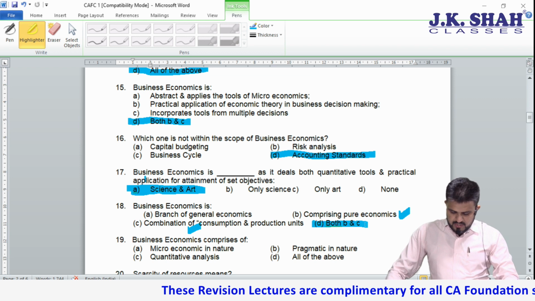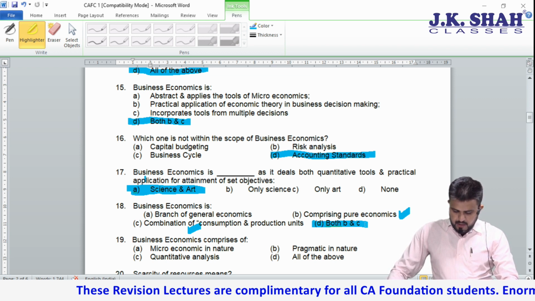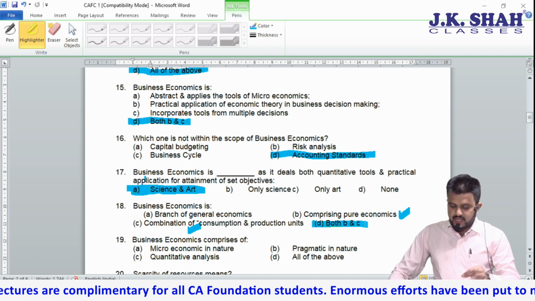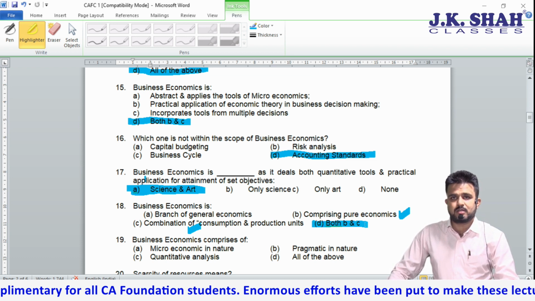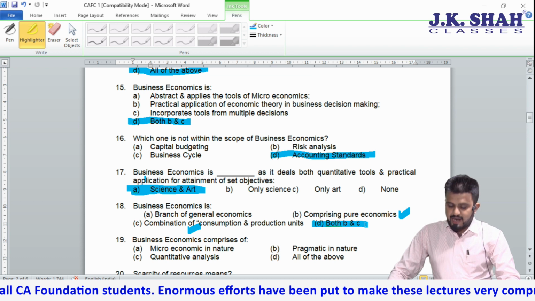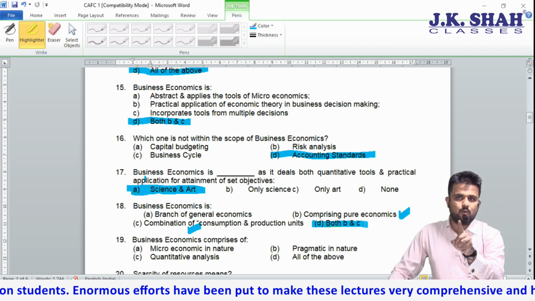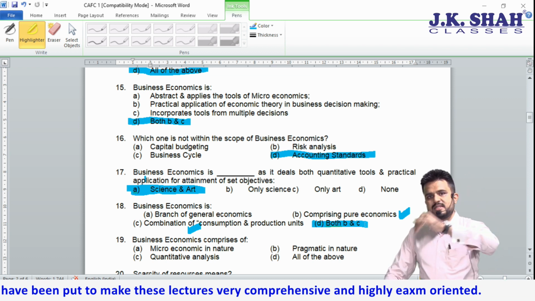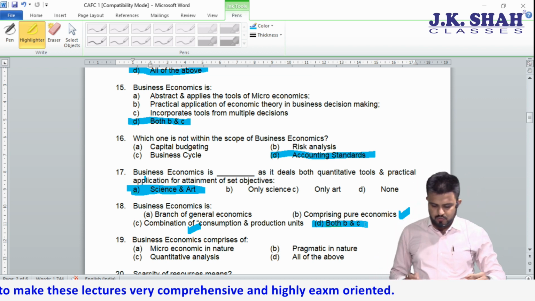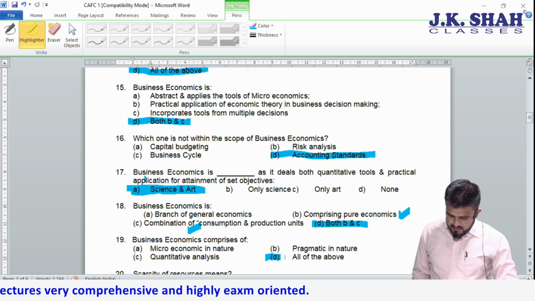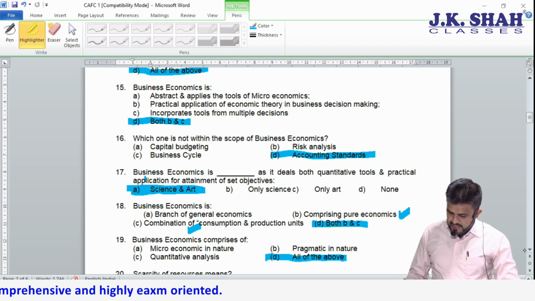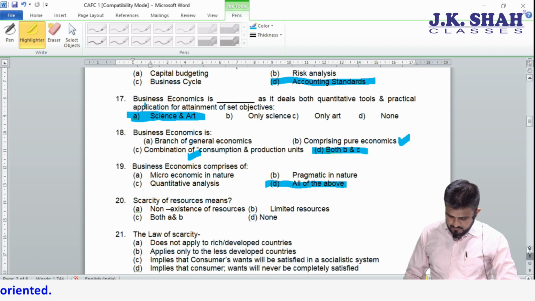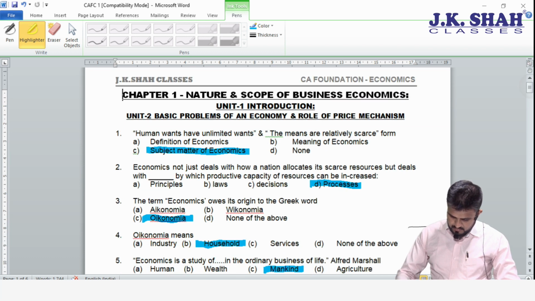Next, business economics comprises micro in nature, then you have quantitative analysis, like using numbers and mathematics, and pragmatic in nature. I had explained what is pragmatic. Microeconomics is theory, business economics is more practical. So the word they have given is pragmatic. The answer is D, that is all of the above.